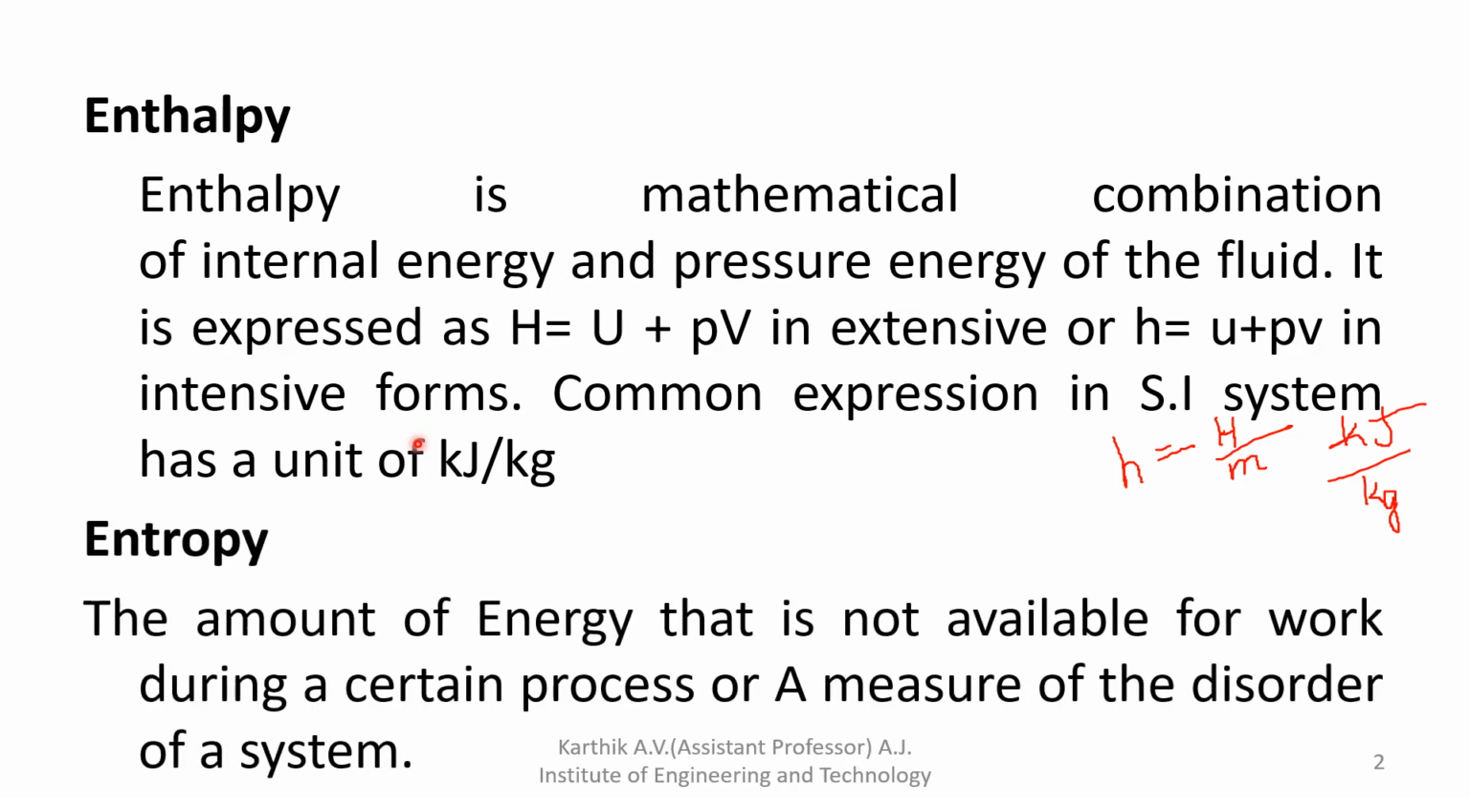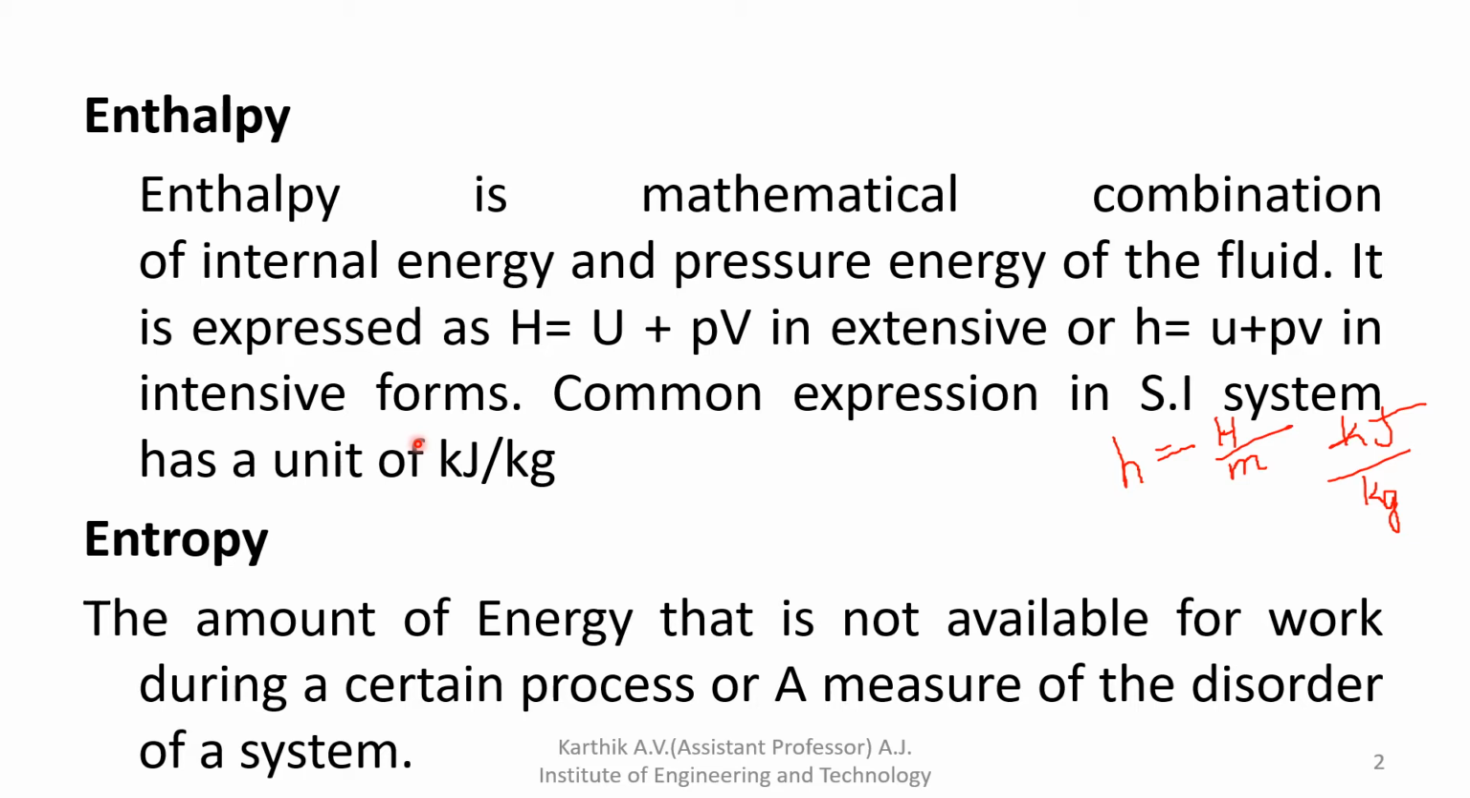Next, entropy. What is entropy? It is the amount of energy that is not available for work during a certain process, or a measure of disorderness of a system. An easy way to explain: entropy is a measure of disorderness of a molecule.